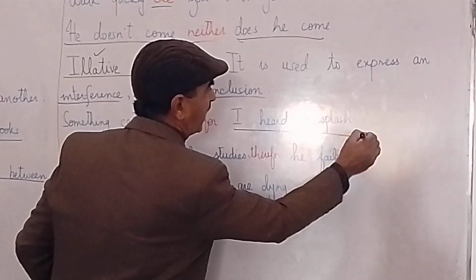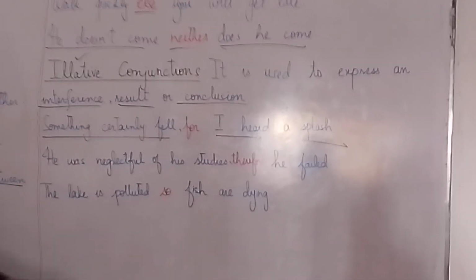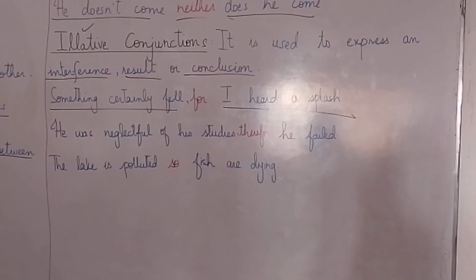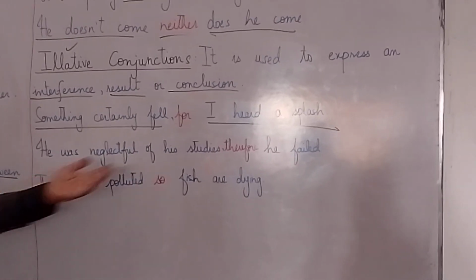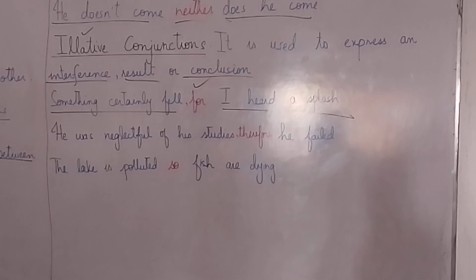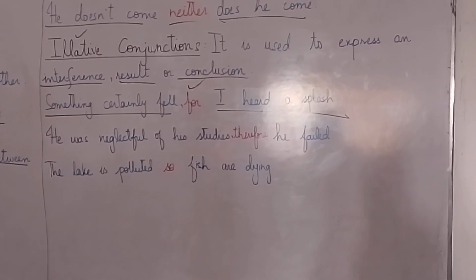For I heard a splash. Clear? So, what is the result? When something falls, what happens? There is a noise. The result is noise. So, for is used for results. Clear?